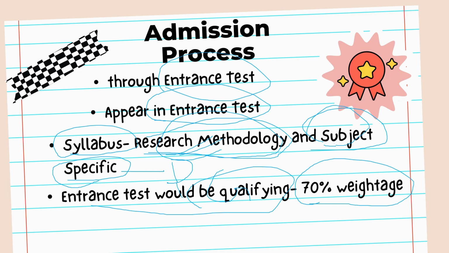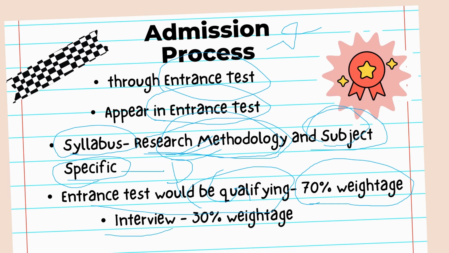One more important thing I would like to mention here is that it may have negative marking also. Whether the university has negative marking or not depends upon the university. So sometimes in certain entrance tests there would be negative marking as well. Once the candidate has qualified the entrance test, he needs to appear before the interview board of the department in which he is looking for admission.